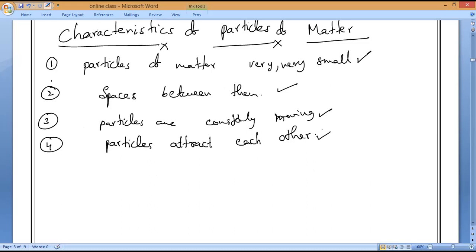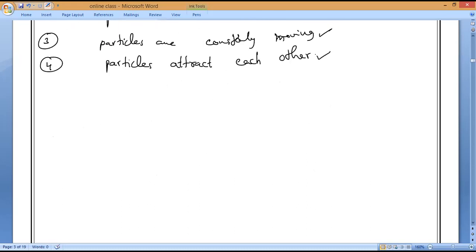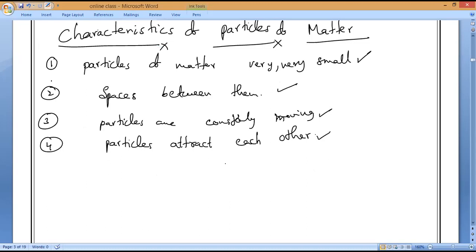So these are the four characteristics of matter. Is it yes or no? Now one by one we will study in detail. First, all of you keep the heading: the particles of matter are very small. That is what we are going to study, the experiment. What is the first experiment? To prove that particles of matter are very small.